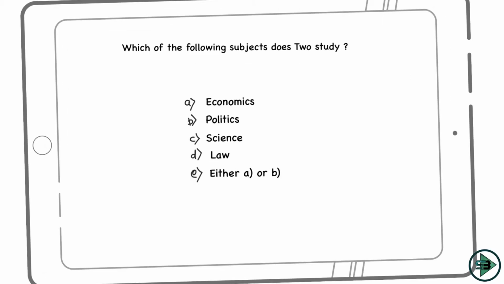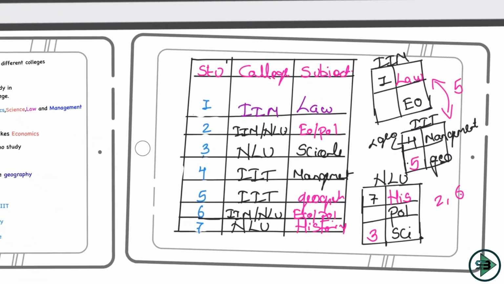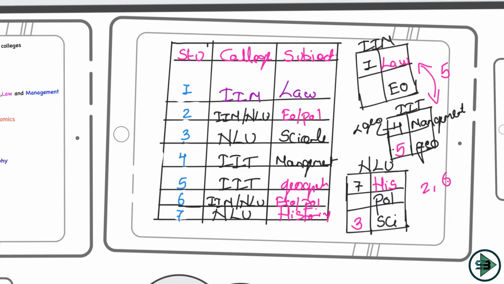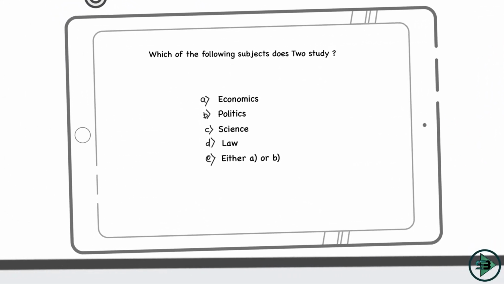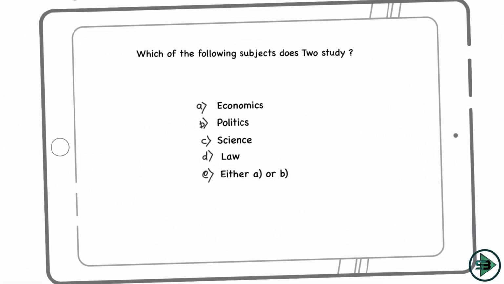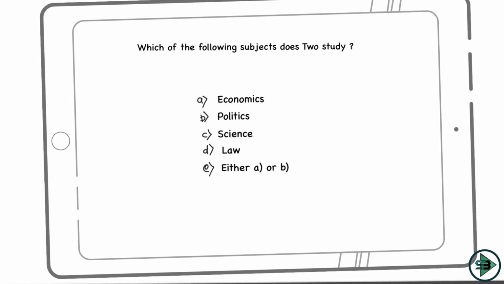Next question is, which of the following subjects does 2 study? So let's go to this. 2 studies which subjects? Let's check it. 2 studies either economics or politics. With 2 and 6 we had a confusion. Economics or politics is a subject studied by 2. So let's come here. I have economics here, yes. I have politics here as well. But then I have option E which is saying either A or B. It could be economics or politics, one of the two, and that will be my answer to this.